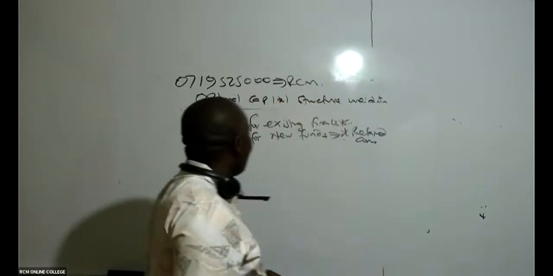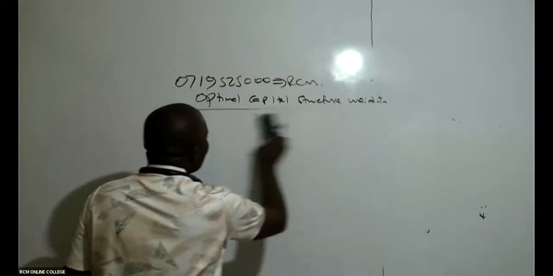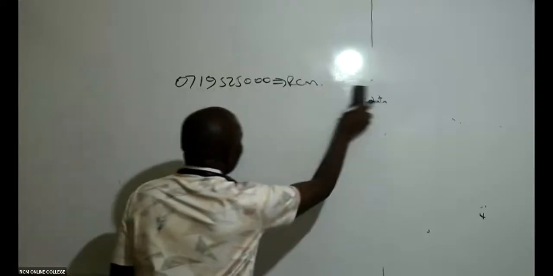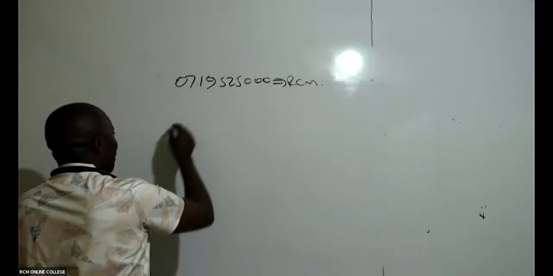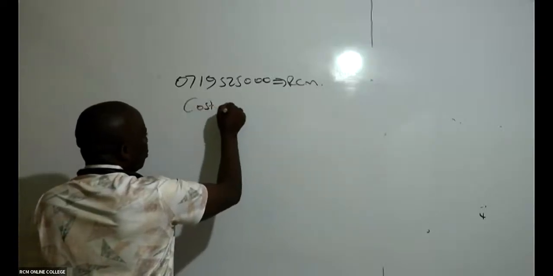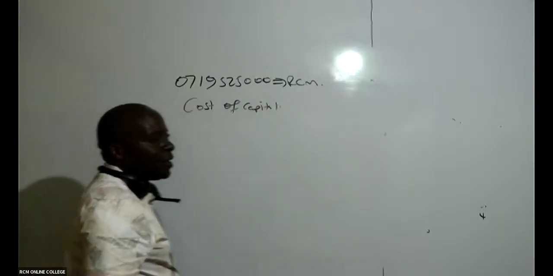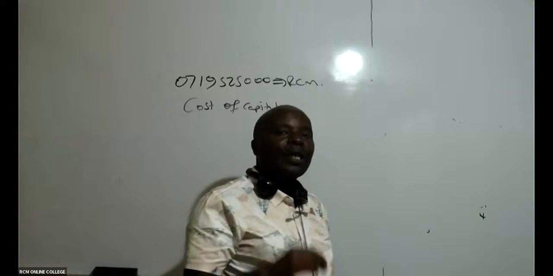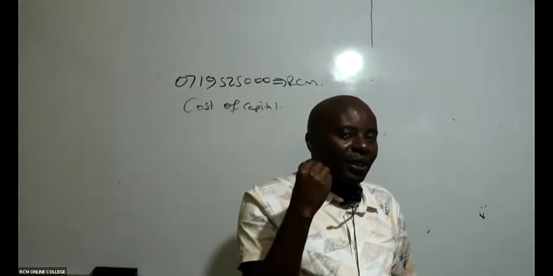Allow me to explain something very important here. In this question, if they just wanted you to get an appropriate cost of capital without mentioning WACC, would you have managed to know that it is WMCC they wanted you to compute?